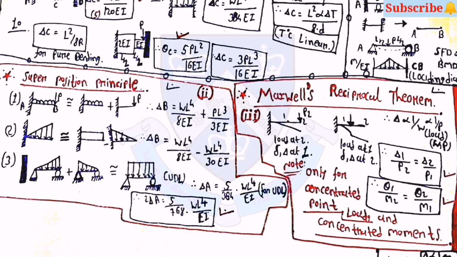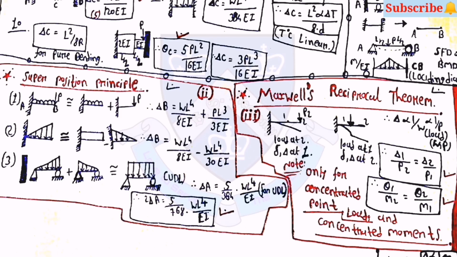Similarly for the second one, here you can use the equation of delta B is equal to WL raised to 4 upon 8 EI minus WL raised to 4 upon 30 EI. Then for the third type, you can use the equation of delta A is equal to 5 upon 384 into WL raised to 4 upon EI.